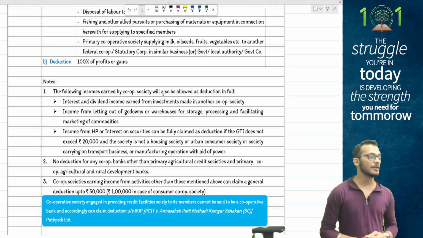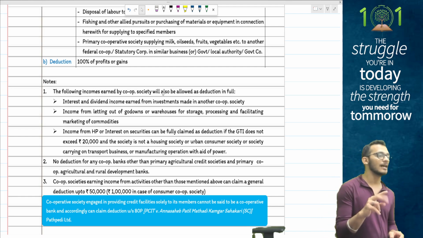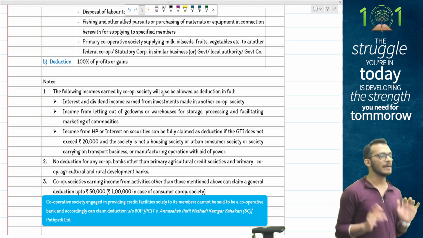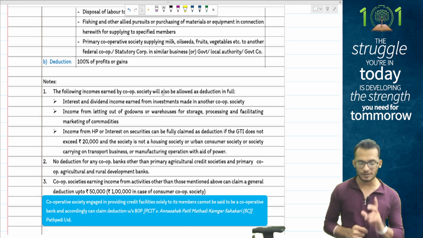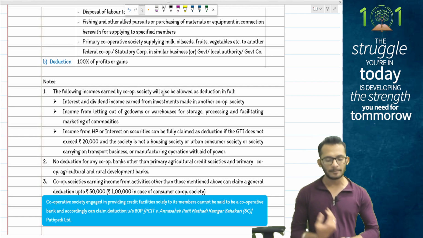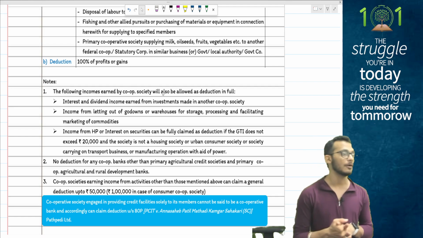Yes. So the thing you need to keep in mind, people, is that if you are going to have trading with other cooperative societies, incidental income from that also will be allowed as deduction. No deduction for any cooperative society other than primary agricultural credit societies and primary cooperative banks.